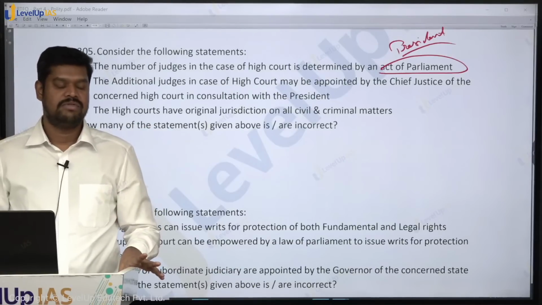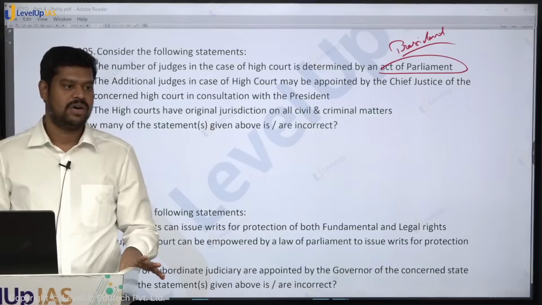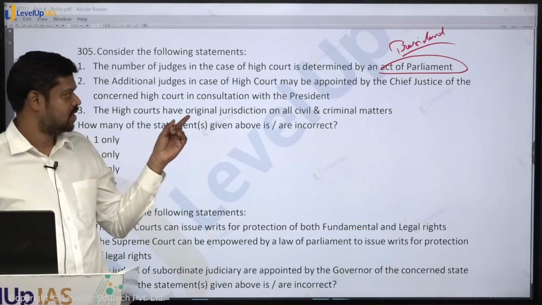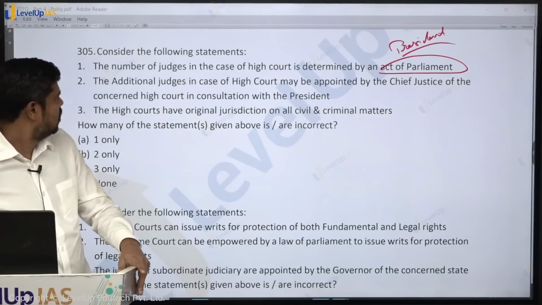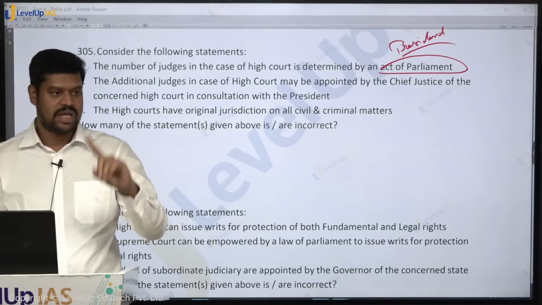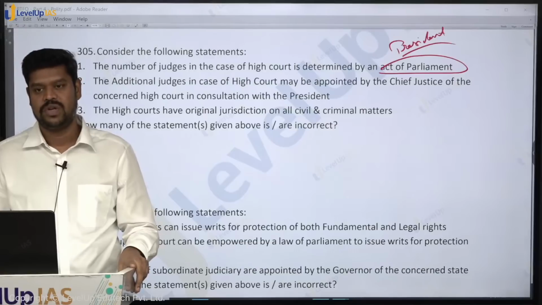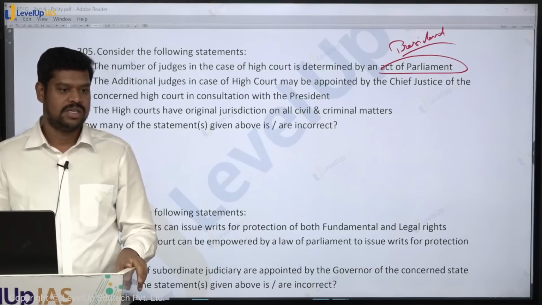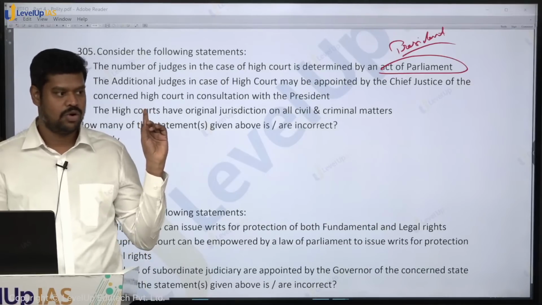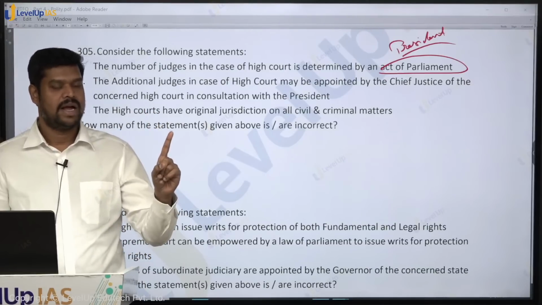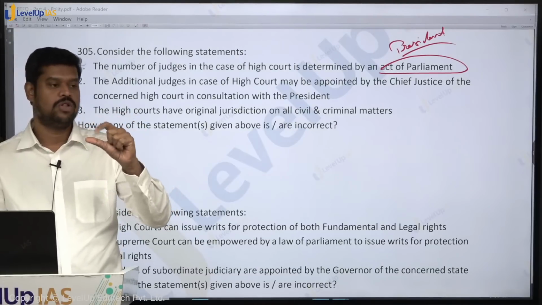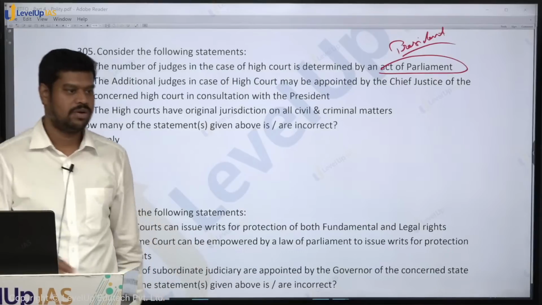But in case of the Constitution, when it comes to the appointment of the acting judges or the ad hoc judges or the temporary judges, or additional judges or the acting judges in case of the High Court, it is always done by the President of India. So who will appoint the additional judge and the acting judges in the High Court? It is the President, and anybody who is appointed as such a judge shall not hold on to the office for more than 62 years. So these two things you try to remember.